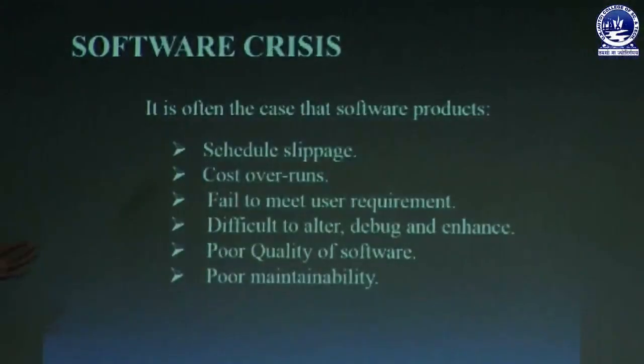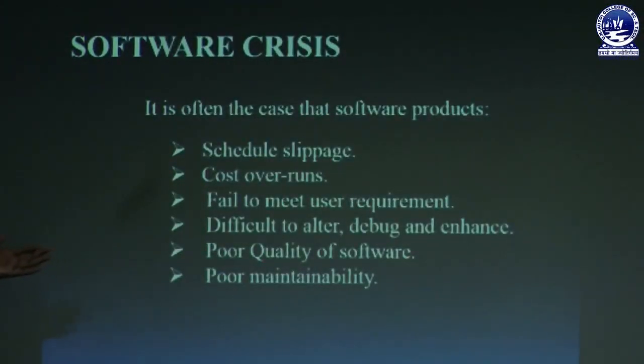Or the software may be of poor quality and cannot be maintained. That means the software is quite impossible to keep up to date. So, these are the symptoms of software crisis.